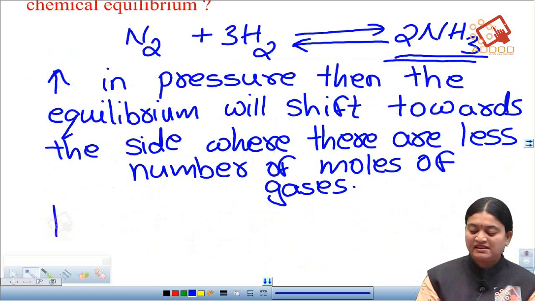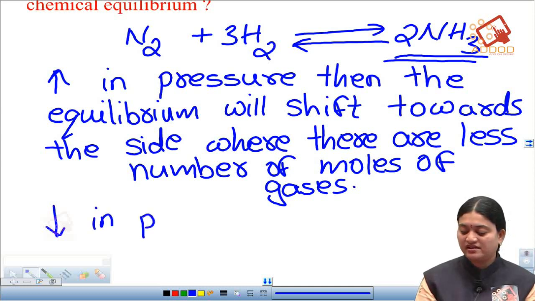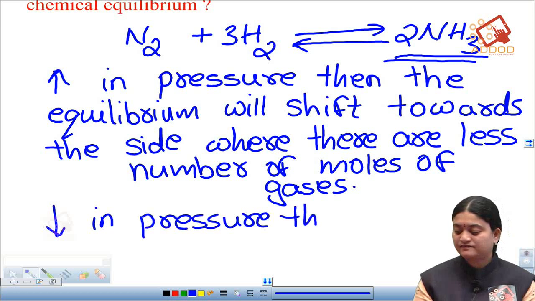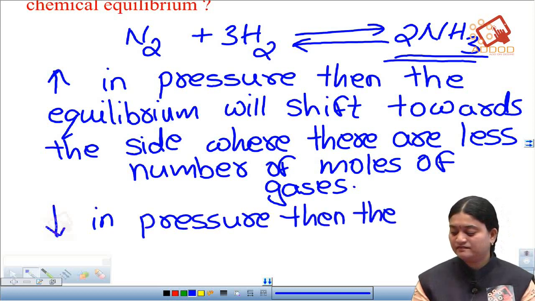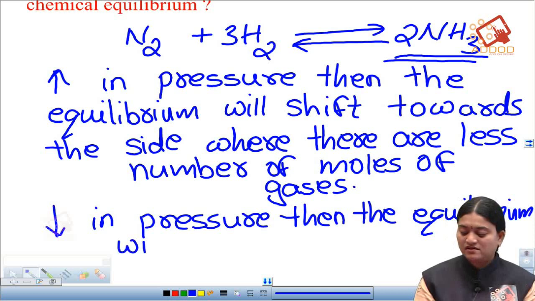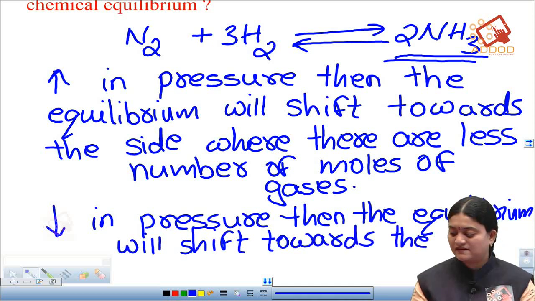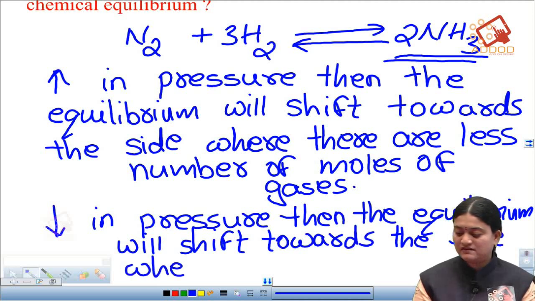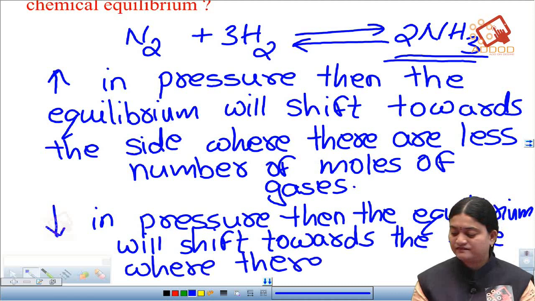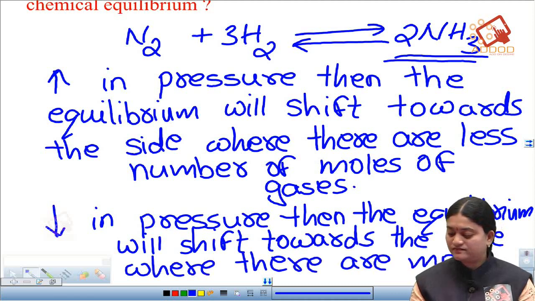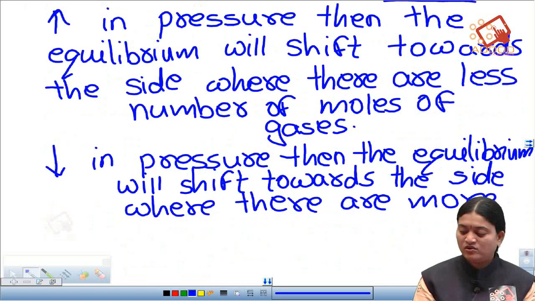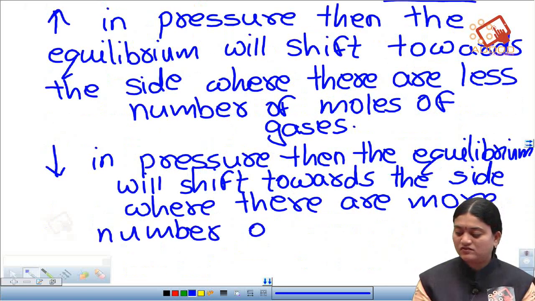Now, if there is a decrease in pressure, then the equilibrium will shift towards the side where there are more number of moles of gases.